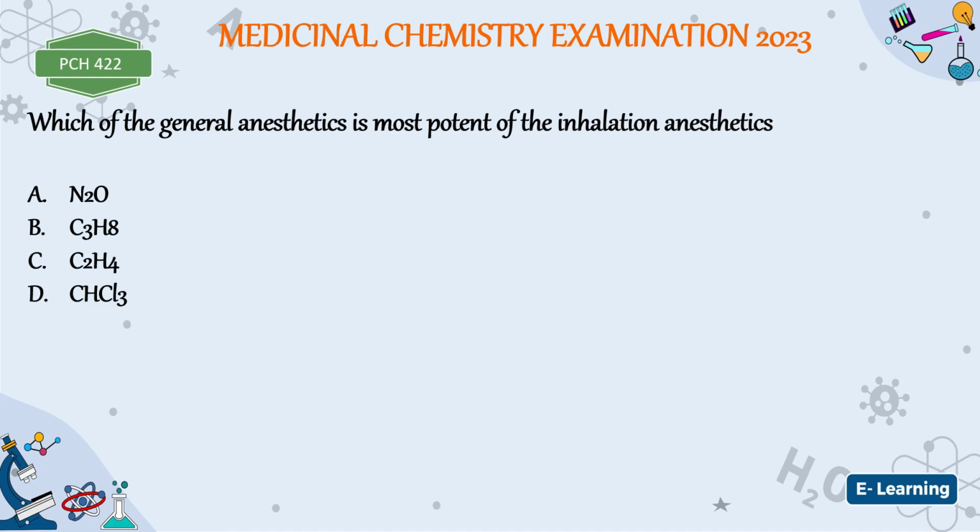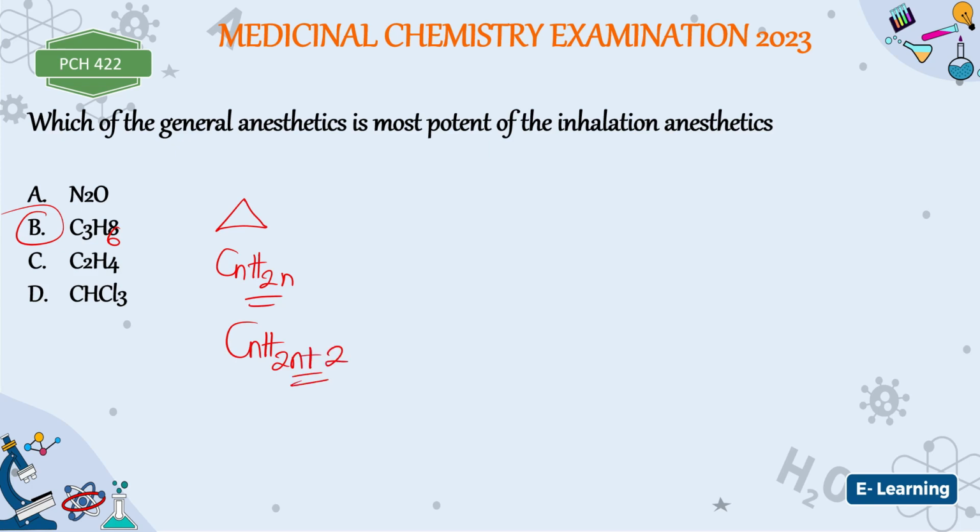Now the one that is most potent also has the tendency of being most toxic, right? So the one that is most potent of all of them, this is nitrous oxide, this is propane, this is ethylene, this is chloroform, is B, which is cyclopropane. It's supposed to be not propane but C3H6 because it's cyclopropane. So it will have the general formula CnH2n, and not the full formula of alkane, which is CnH2n+2. So it's supposed to be C3H6.